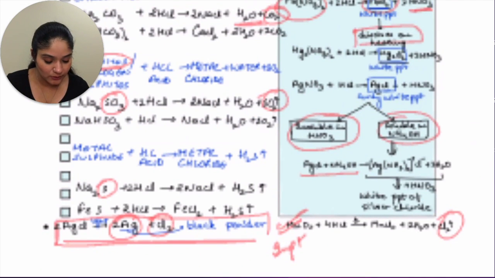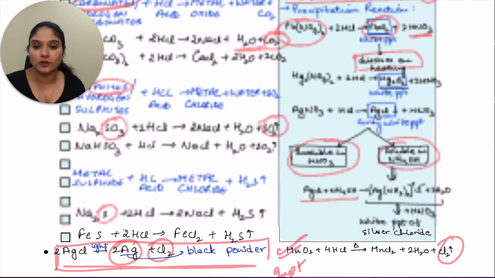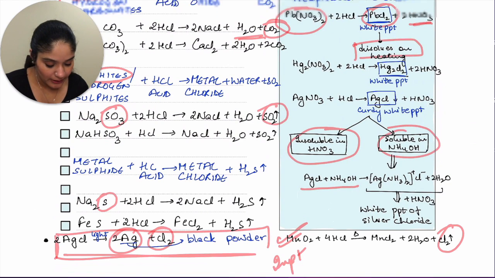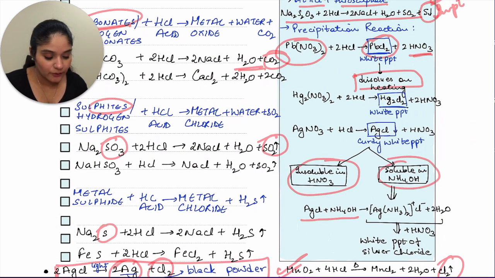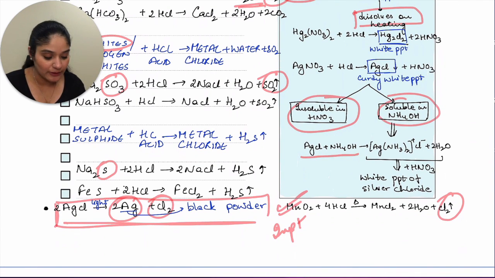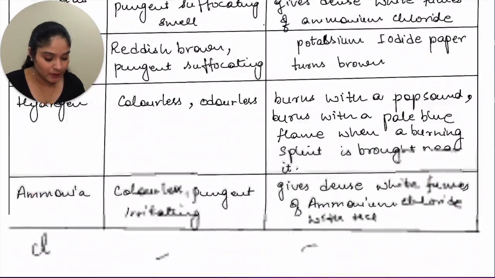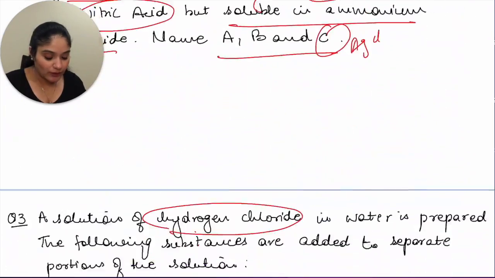Okay, so let's look at this. For sodium sulfide and carbonate: for carbonate, you can directly give them carbon dioxide, and for sulfide, you have H2S gas. So you can simply give that. How will you write the answer?